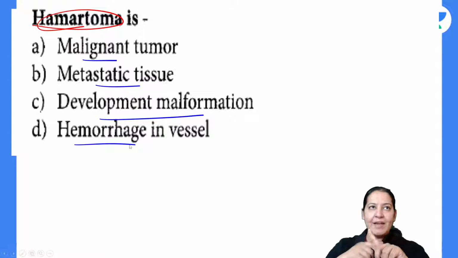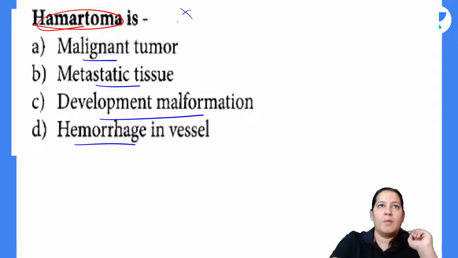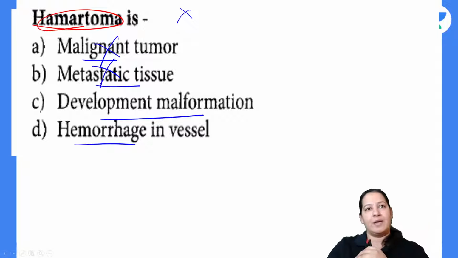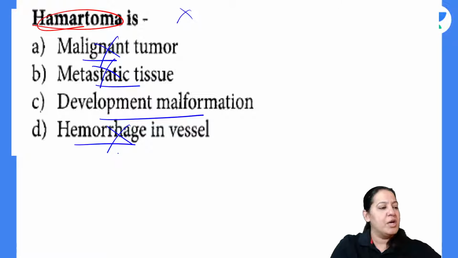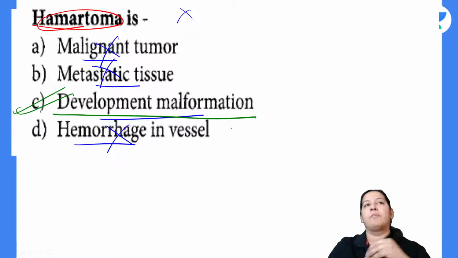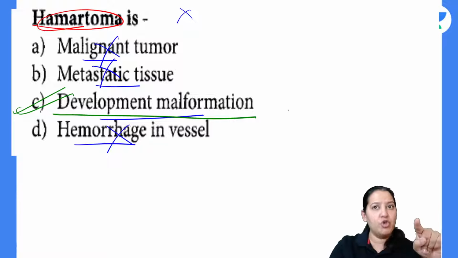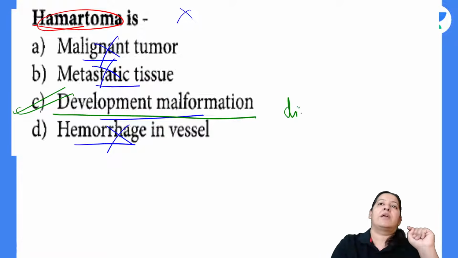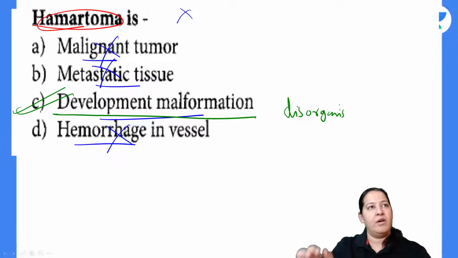So is hamartoma a malignant tumor? No, hamartoma is not a tumor. Neither a benign tumor nor a metastatic tumor, not a malignant tumor. It is also not hemorrhage. So you all are right. The correct answer is C. It is a developmental malformation in which the mature tissue becomes haphazard and disorganized. Very good. Have you got it?